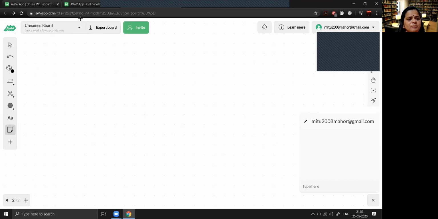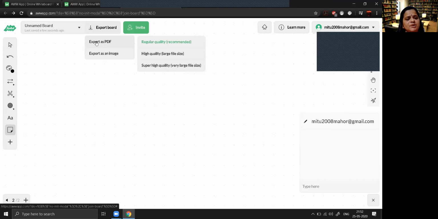Now, apart from this, there is the export board feature. Once you have finished your work on board, and if you want to save it for your future purpose, you can export that content of the board as a PDF or as an image also.